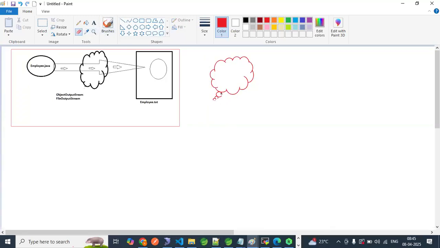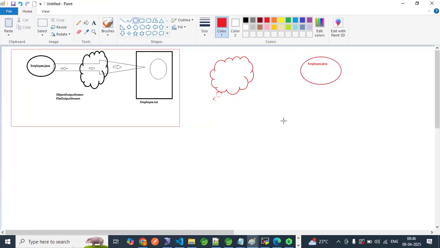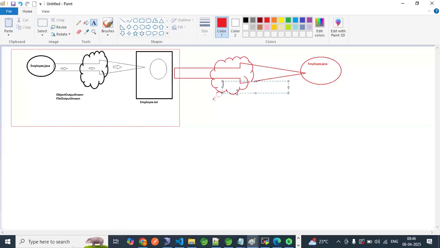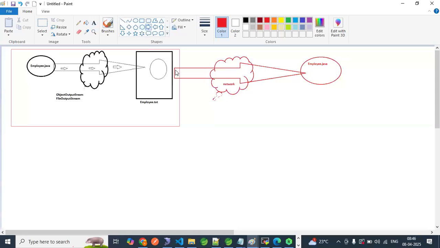Over the network, you are creating some object, again getting Employee.java data. This is nothing but the network. Now what is happening? From the file, you are reading some data and converting it into a Java object, right? So how will you achieve this part?